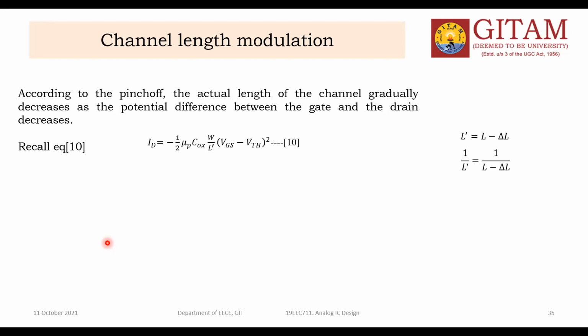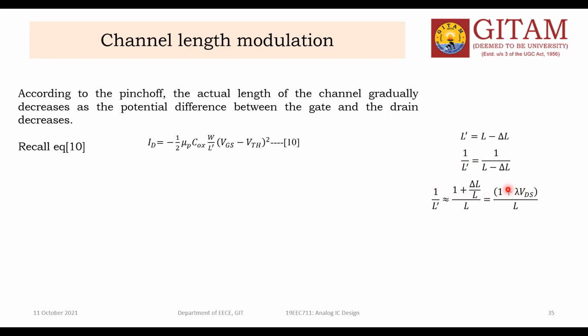Therefore, in this scenario, the channel length, earlier L, is now reduced. The new channel length I am taking as L dash. L dash is nothing but the original channel length L minus delta L, how much the length has changed. This delta L is very simply the width of the depletion layer established between the drain and the substrate. With this, 1 by L dash we can approximately write as 1 plus lambda VDS by L.